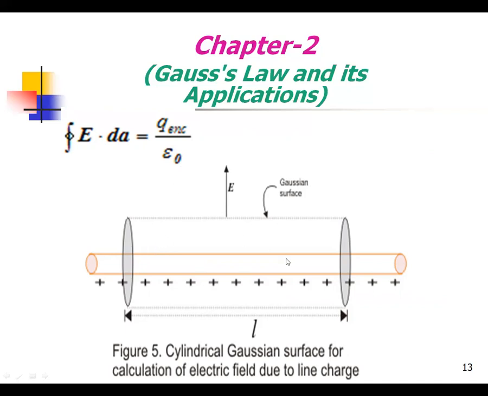This is a cylindrical Gaussian surface which passes through the electric field of the line charge. This is a figure in the form of a cylindrical Gaussian surface.